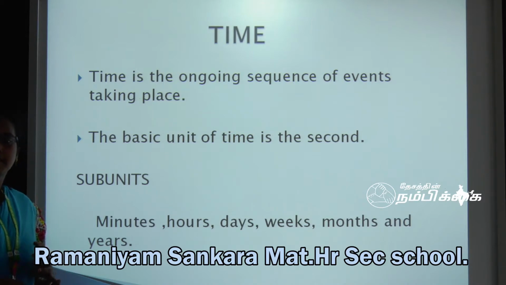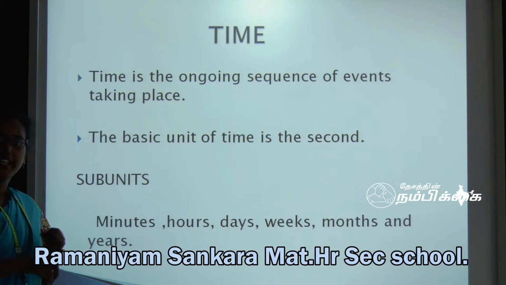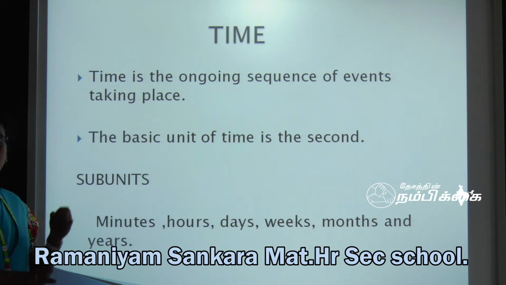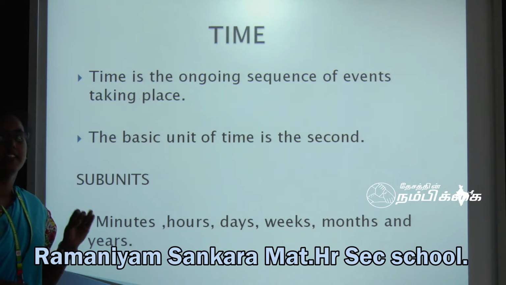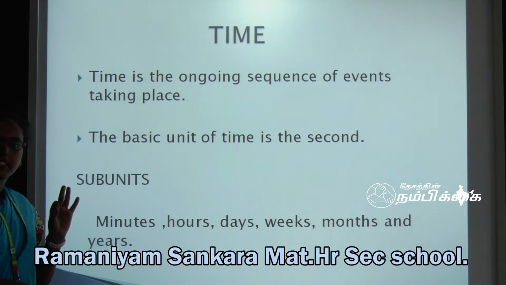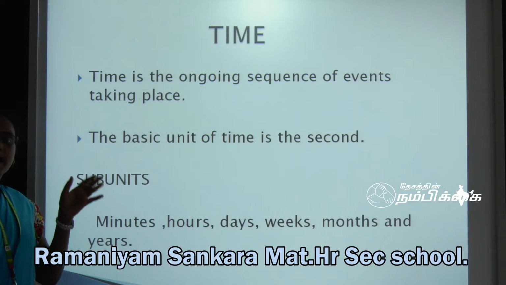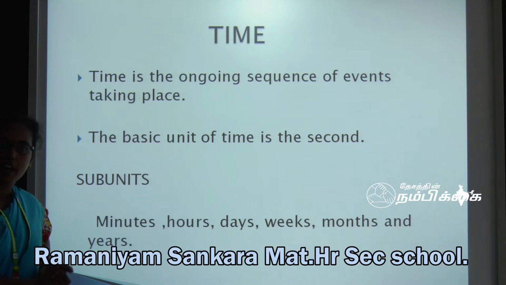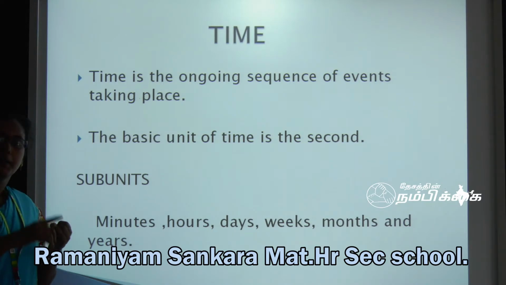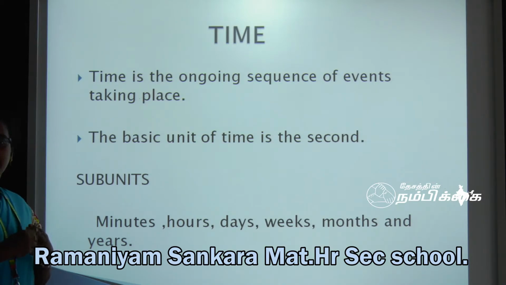What is mass? The mass is the amount of matter in an object. Weight is the gravitational pull experienced by matter. What is the unit of mass? Kilogram, represented by kg. What are the subunits of mass? Gram, milligram, ton, metric ton. The smaller mass can be measured in gram and milligram. The larger weights are measured in ton or metric ton.